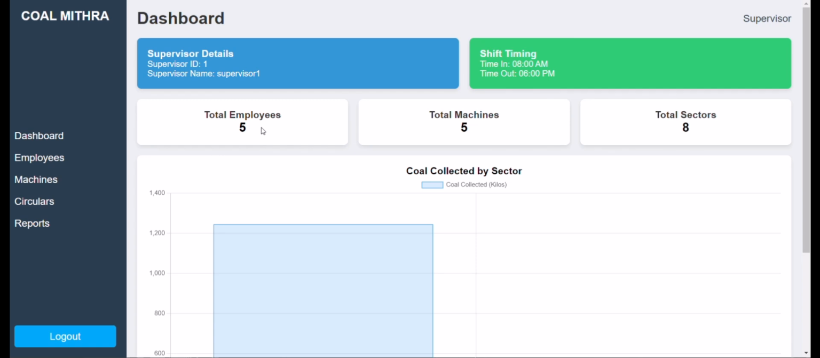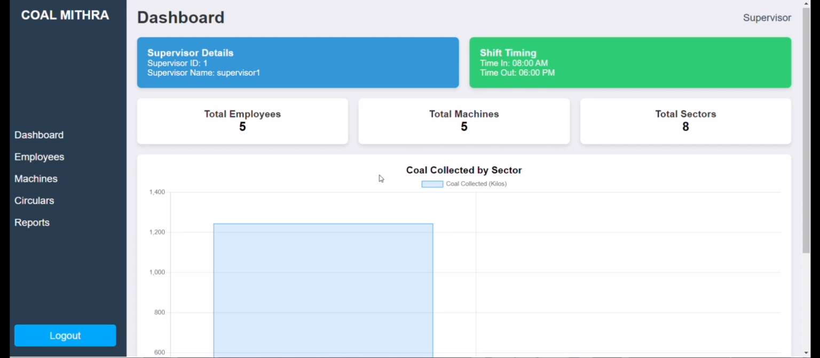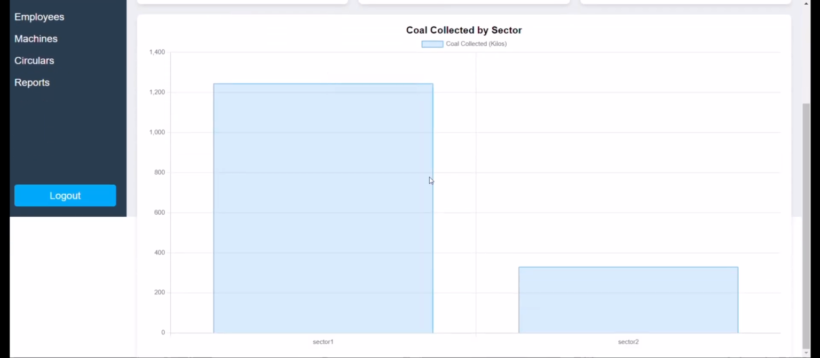Here we can also see a couple of graphs. The graphs refer to the total amount of coal collected per each sector. Here we have shown the graph for sector 1 and sector number 2.